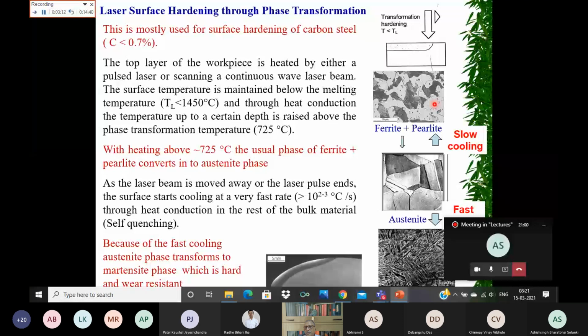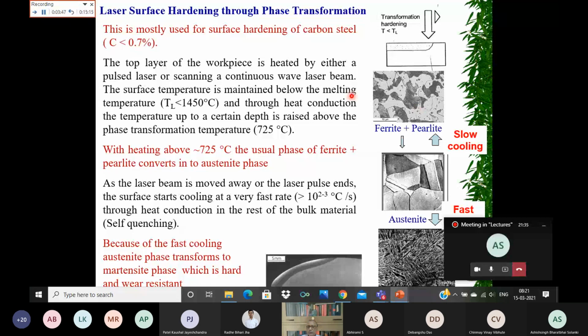If you see the micro hardness of this material, which has the ferrite and pearlite microstructure, the Vickers micro hardness could be in the range of around 200 HV. That is the unit of hardness. So 200 to 230, depending upon the carbon percentage and the type of steel you take, it will be of that order.